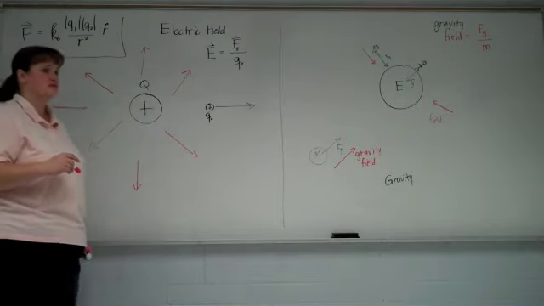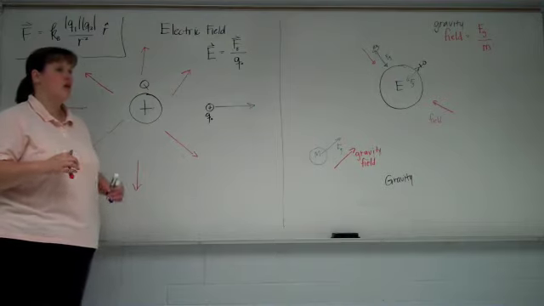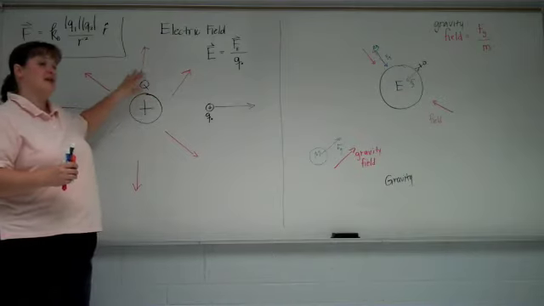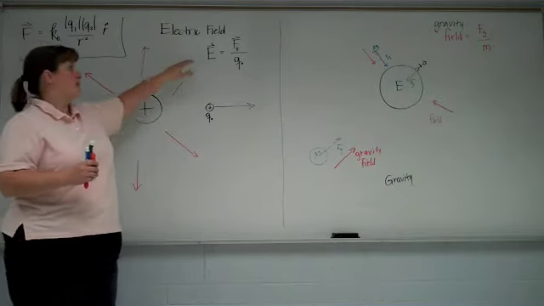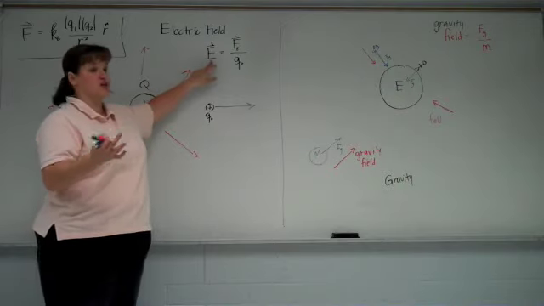So we can't just say, oh, there's a field of this strength. We can say, there's a field of this direction, but the strength varies with what's there. The strength around this would vary, yes, depending upon where we were at. Okay. But if we knew what the strength was at the position we're interested in, then we're good to go.